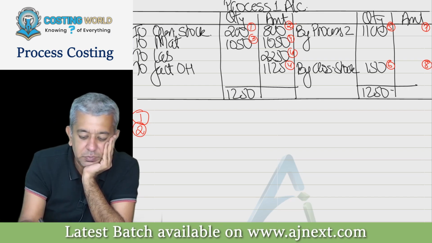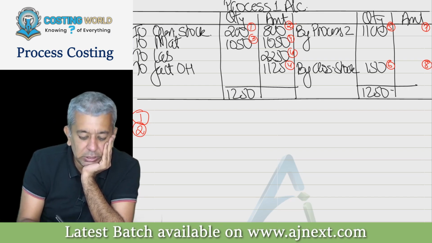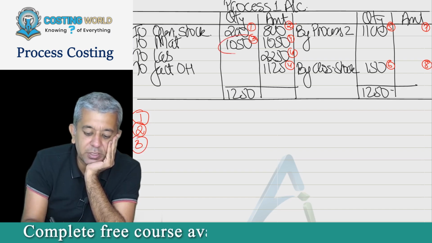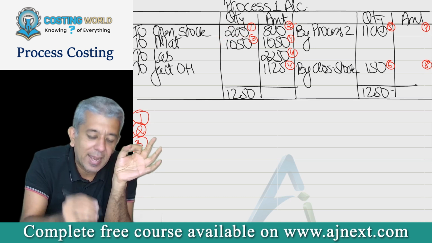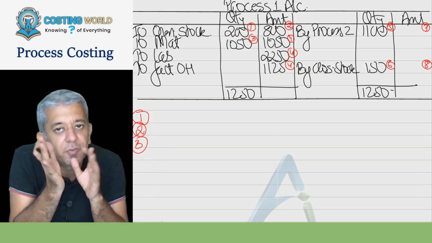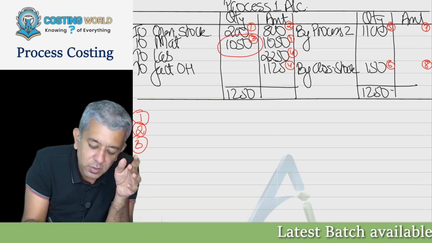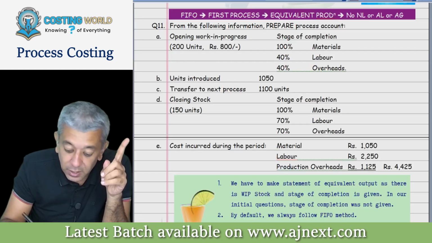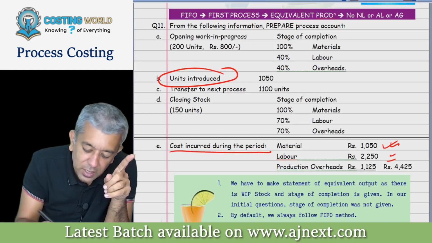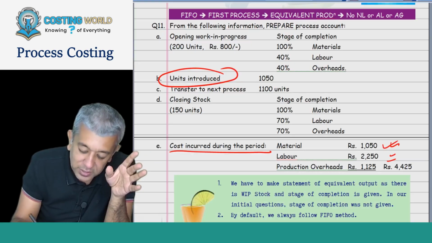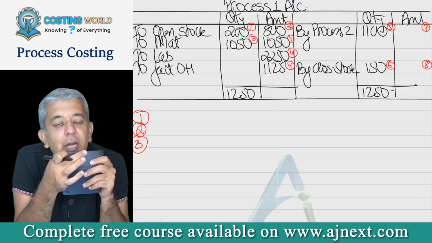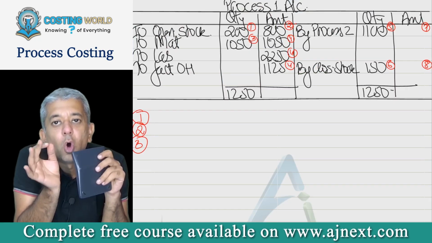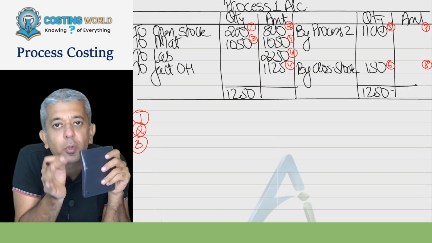For third, this particular figure. Now see, these many units I had incomplete on the first day. What is 1050? These are units introduced. These are production started. What does it mean? That in this period, I started the production of 1050 calculators more.